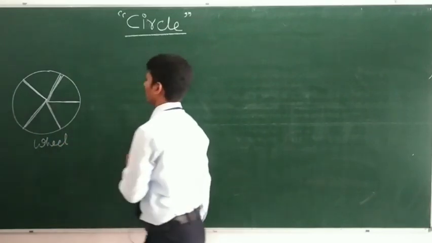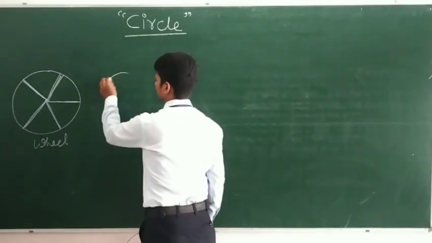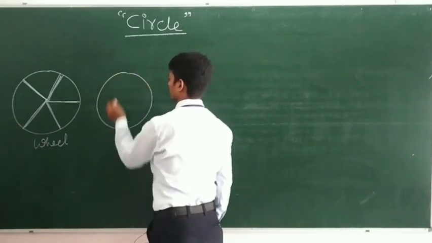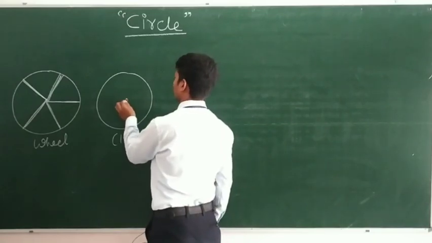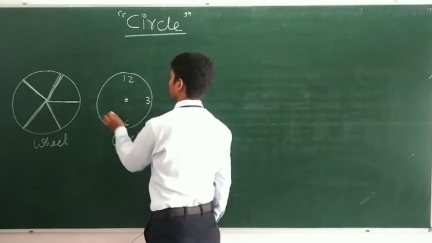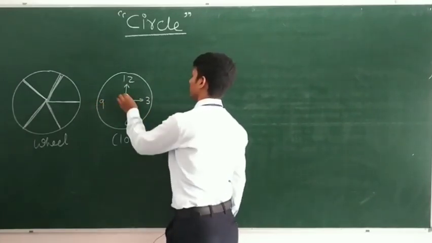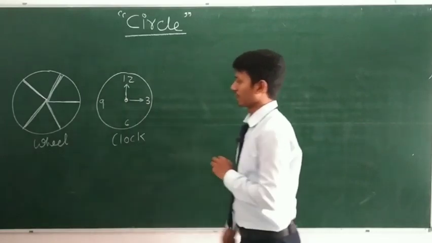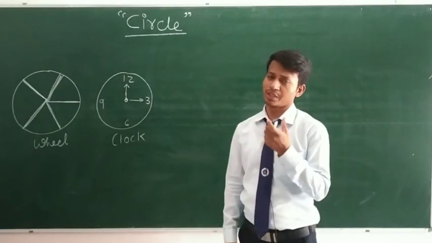Also, you have seen a clock. It is also in a round shape. And I am sure that you have also eaten pizza.